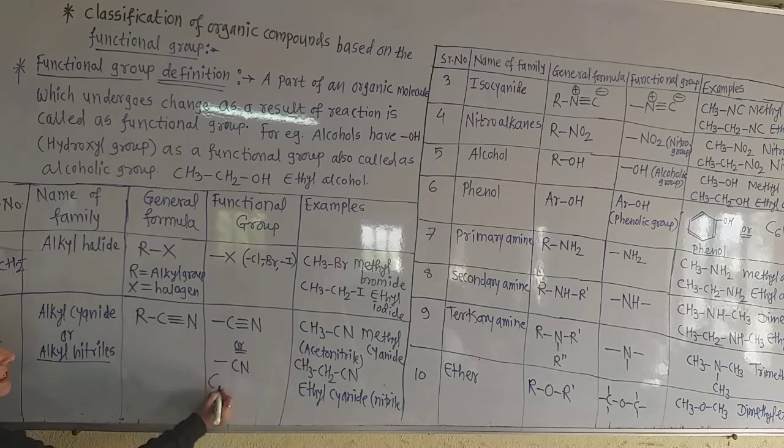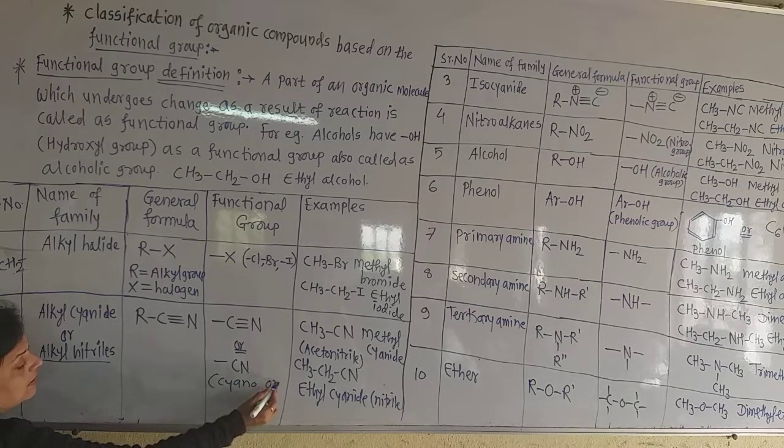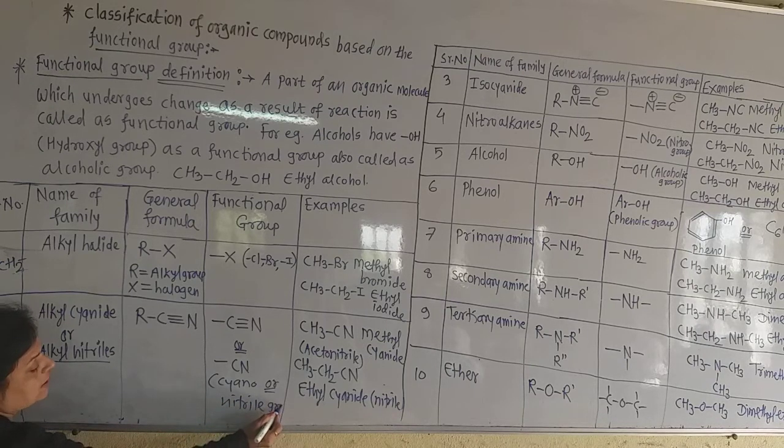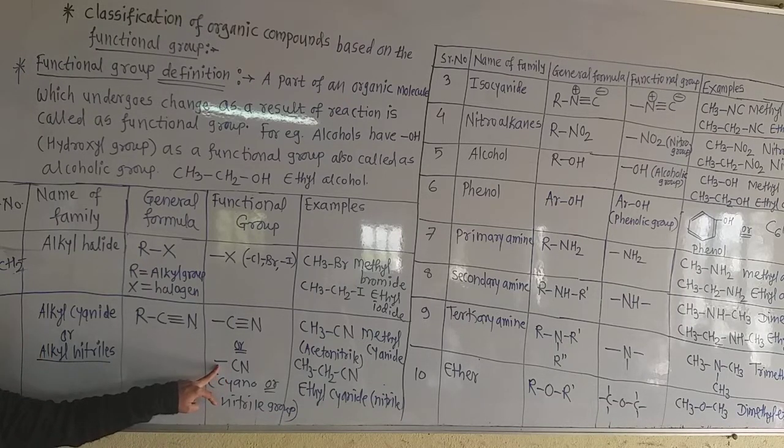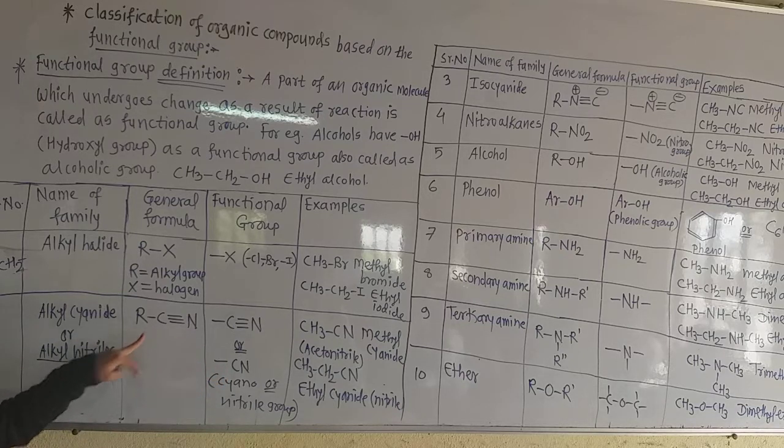Now this is the general formula and this is the functional group. It is also called the cyano group or nitrile group. This C triple bond N is simply written in this way, dash CN. You can write it in this way also. That is the functional group. This is the cyano group and this is the general formula. The general formula can be written in this way also, RCN.